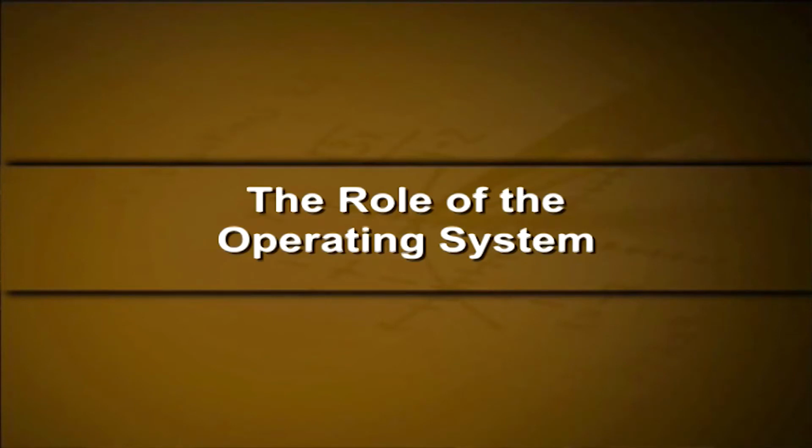The role of the operating system. From the user's point of view, the most important aspect of a file system is the appearance of the files, such as the contents, name, protection mechanisms and operations possible on files. But the files are actually managed by the operating system. The structure, naming, access, use, protection and implementation are done by the operating system. The part of the operating system dealing with files is known as the file system.